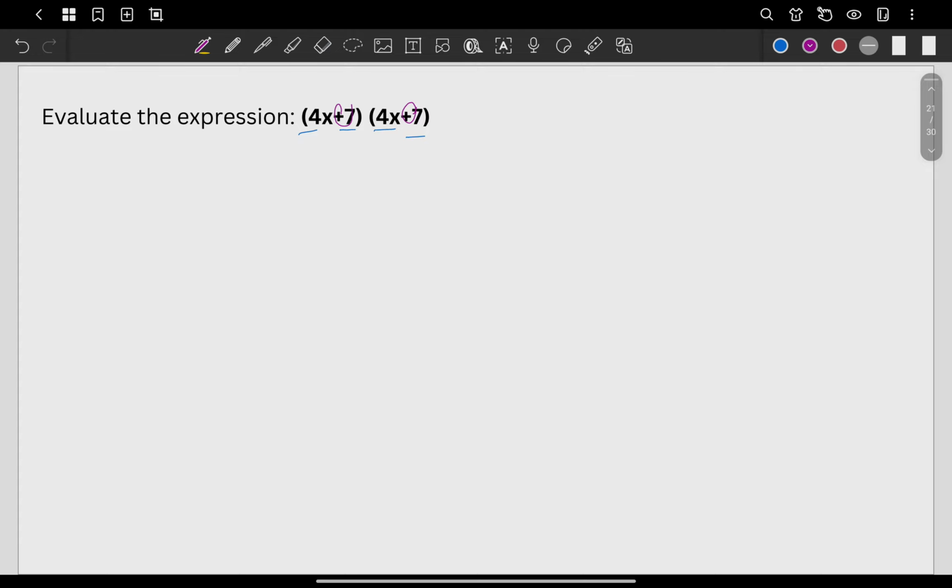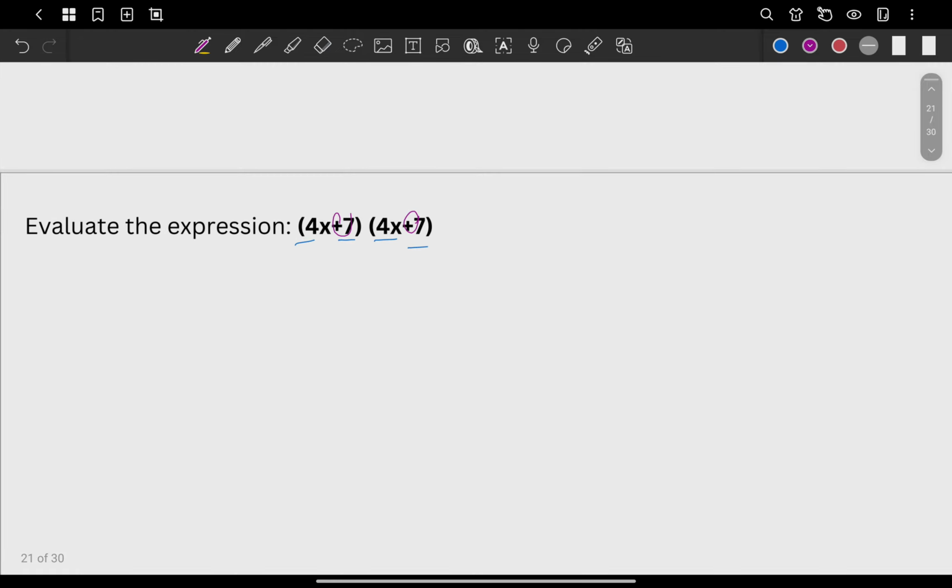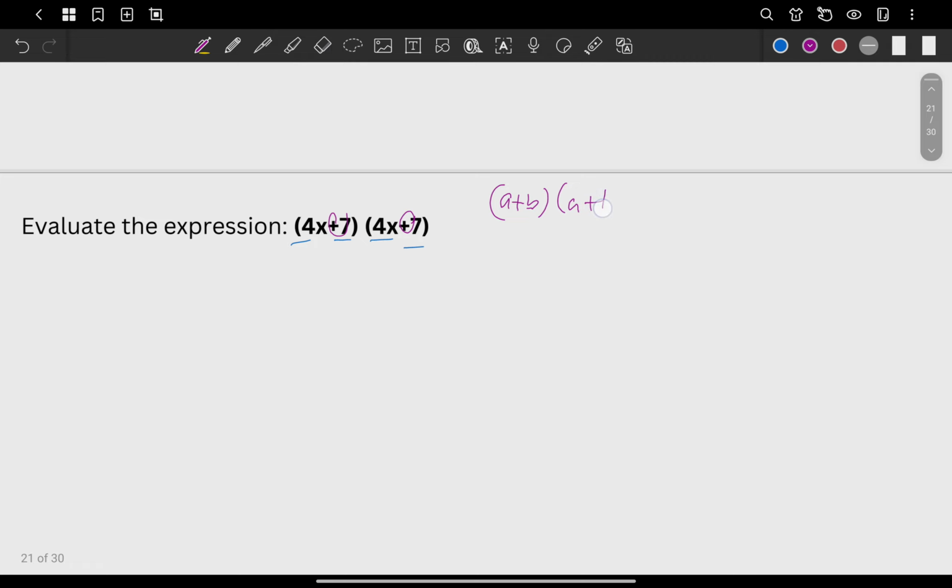Okay, look at this. This is what we have here. A plus B times A plus B is actually equal to A squared plus 2AB plus B squared. So, we can actually still somehow do the same concept a while ago. Like, you square first the first and the last term. So, you have here 4x and then you have the 7, right? However, you need to put a space in between. You square this. You square this.